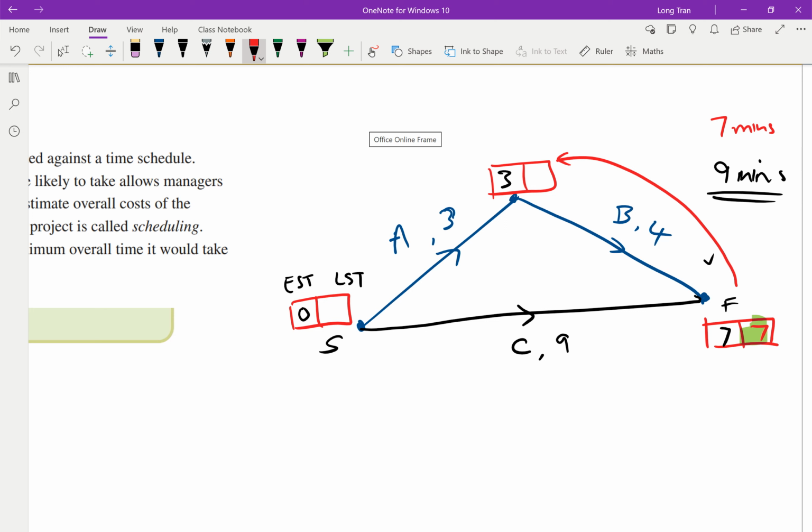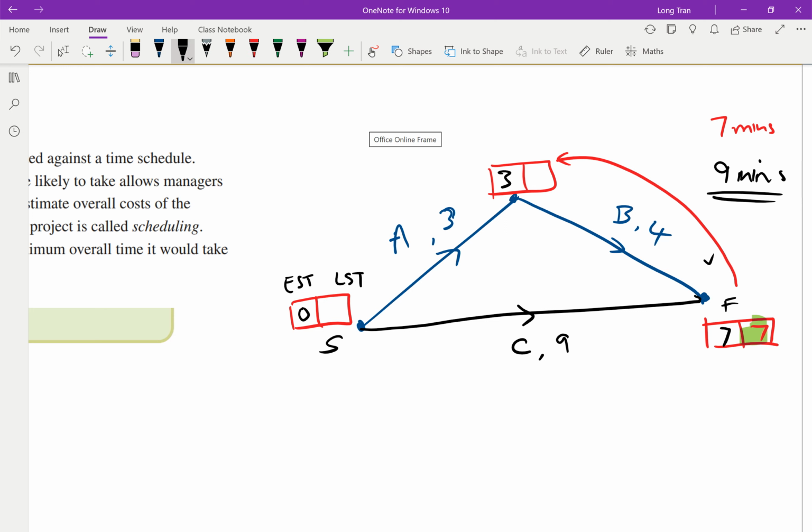So I said the earliest time can be 3, but it doesn't have to be, because remember, they just need to finish in 7 minutes. They need to make sure they finish by 7, right? So from 7, if I go backwards, I'm minusing the 4 minutes that it takes for activity B. 7 minus 4 happens to give me 3.